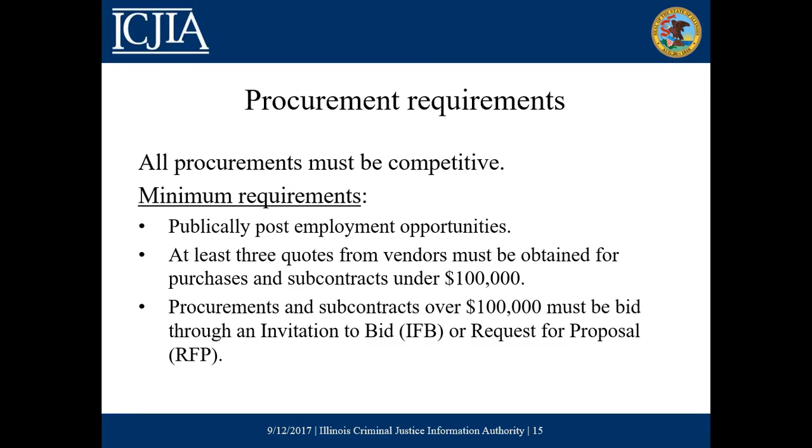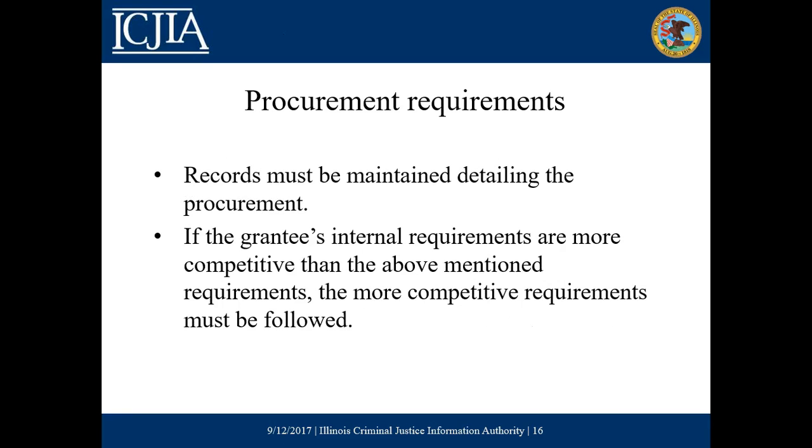If you do receive a grant through this NOFO, we want to review some of the procurement requirements. The basic rule is that all procurements must be competitive. Minimum requirements mean that you must publicly post all employment opportunities. You must obtain at least 3 quotes from vendors for any purchases or subcontracts under $100,000. And for any subcontract or procurement over $100,000, you must go through a formal bid process, either through an invitation for bid, an IFB, or a request for proposal, an RFP. And those are both subject to authority approval. For all procurements, records must be maintained detailing the procurement.